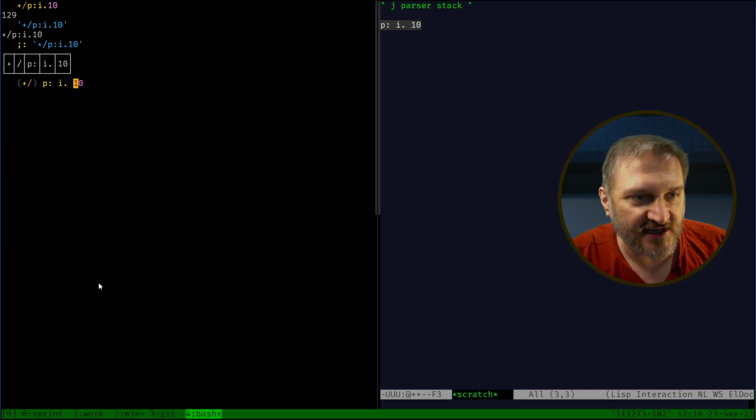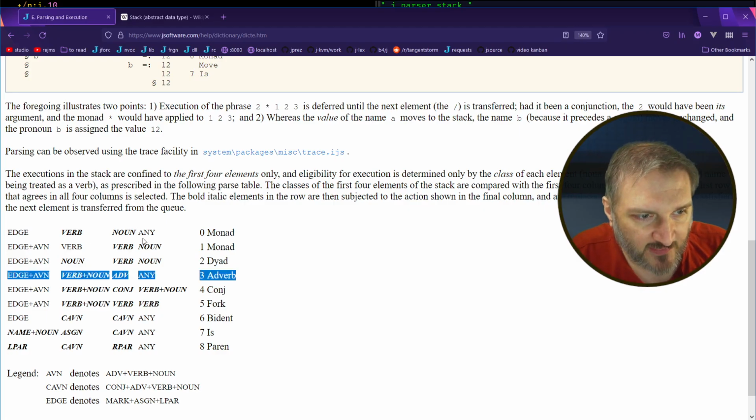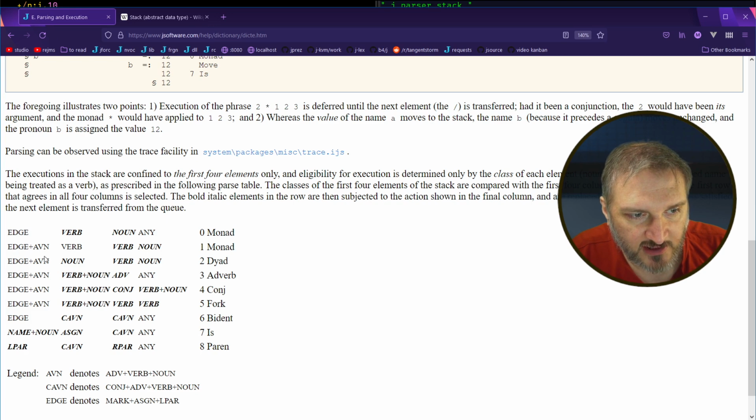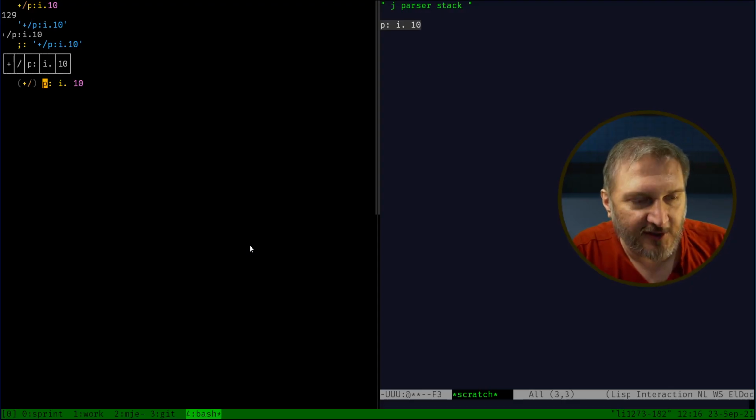And so now we have a stack that has noun, verb, verb, verb. And that matches noun, verb, and then edge or AVM. So that matches this one. And monad is applied. And so what happens is this gets translated into 0, 1, 2, 3, 4, 5, 6, 7, 8, 9. And then we have the edge over here. So this is edge. We have a noun, a verb, and the edge. So this thing applies again. And this becomes, oh gosh, this becomes 2, 3, the primes, 2, 3, 5, 7, and so on.